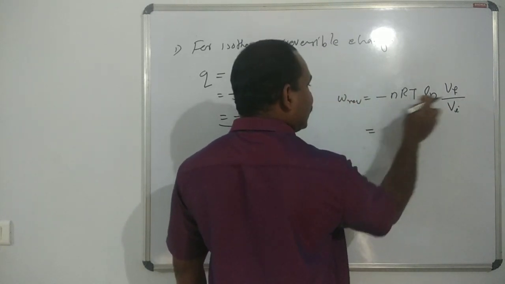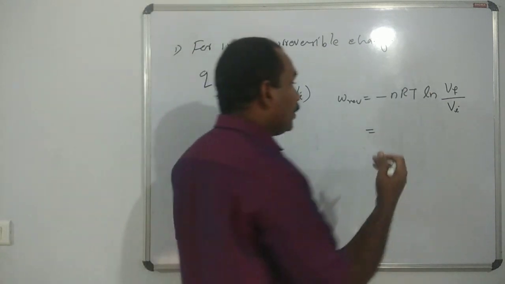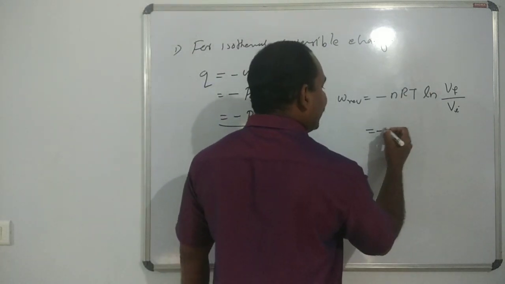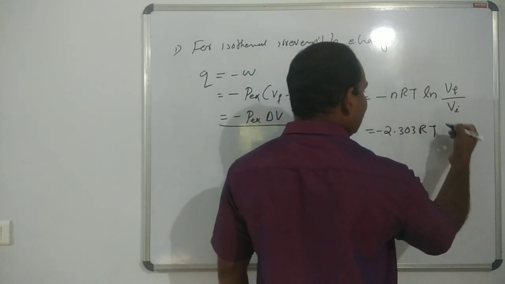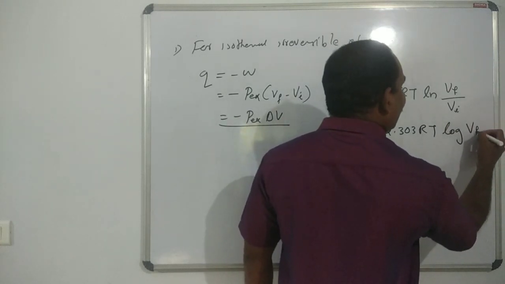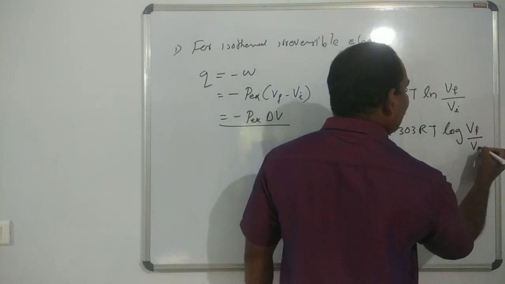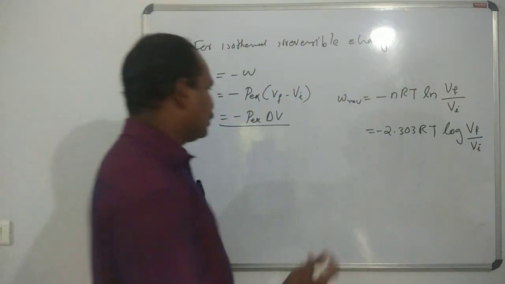Also we have to write that the natural logarithm is converted into log base 10: minus 2.303 RT log V final divided by V initial. This is one of the equations you studied.